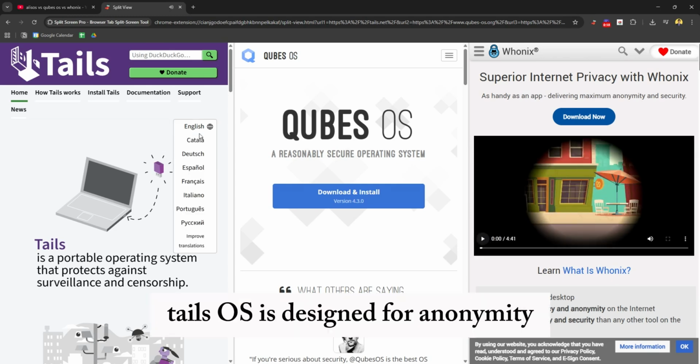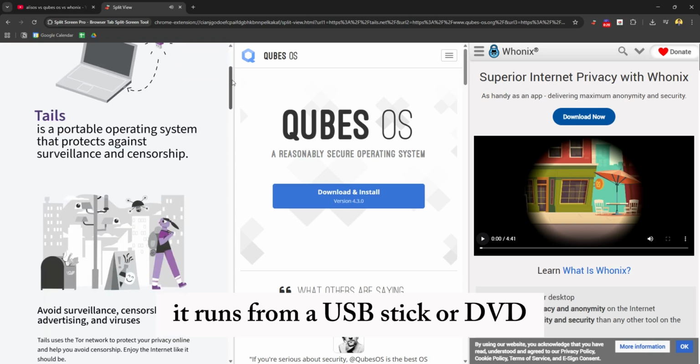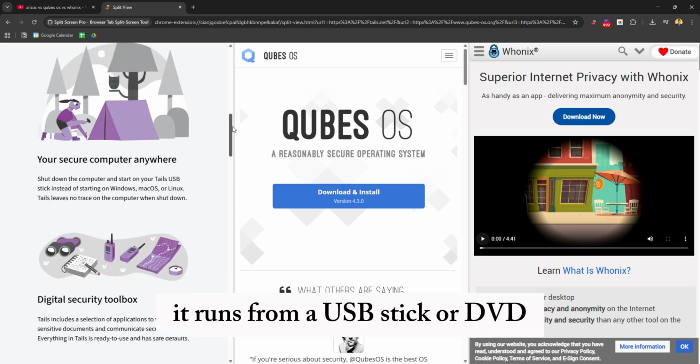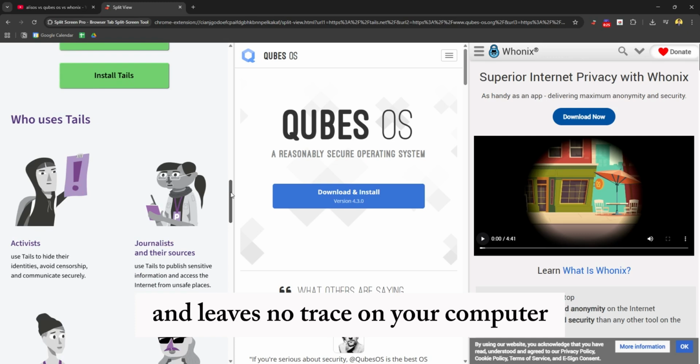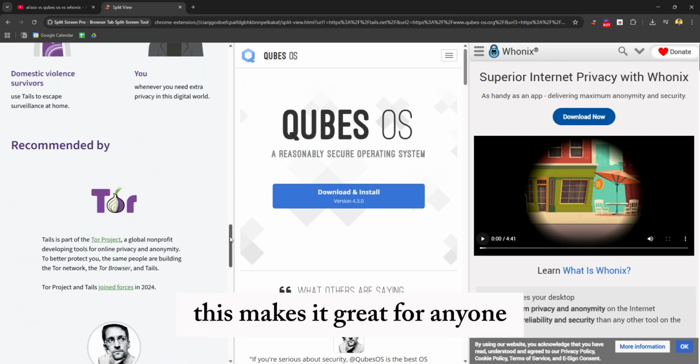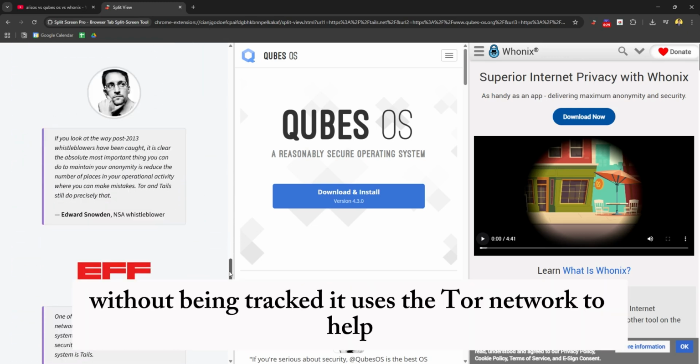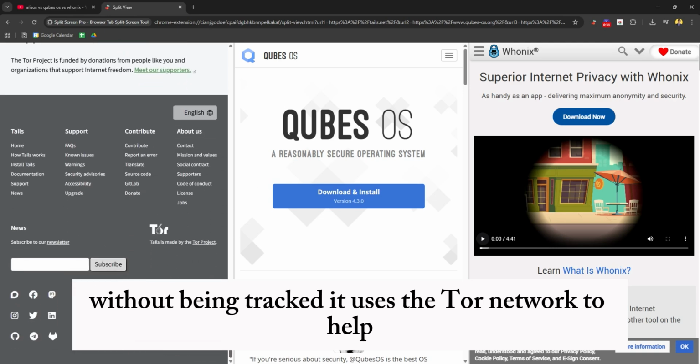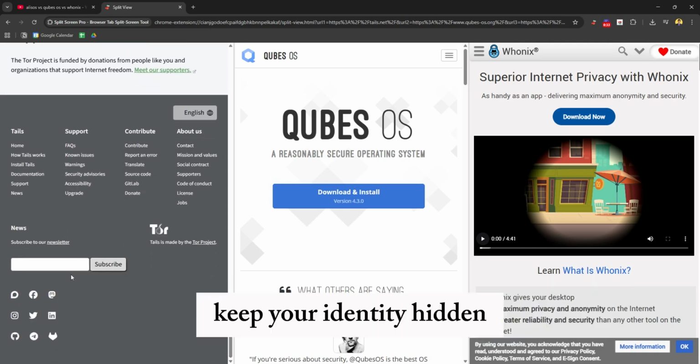Tails OS is designed for anonymity. It runs from a USB stick or DVD and leaves no trace on your computer. This makes it great for anyone who needs to use the internet without being tracked. It uses the Tor network to help keep your identity hidden.